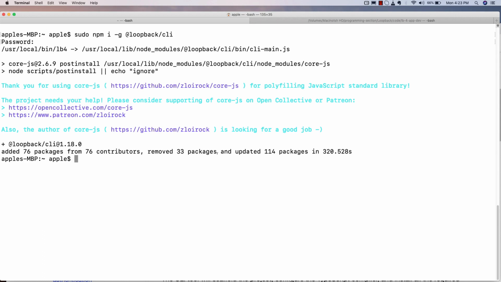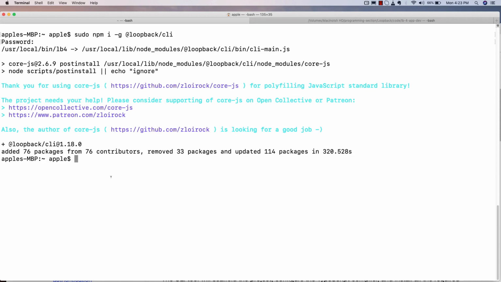In this video, I'm going to create our first Loopback project. Make sure you have installed Node.js on your machine. If you're using Mac, you need to add the sudo keyword, and you have to install the Loopback CLI. npm install -g, I have to install Loopback globally on our machine, and here is the Loopback CLI package. I have already installed Loopback CLI on my machine.